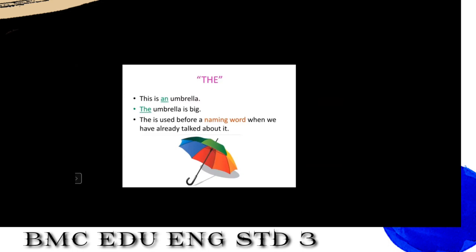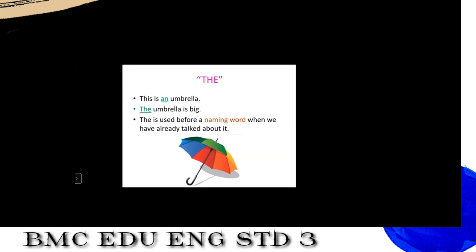Why do we use the? Because we are describing an umbrella. Yes, and umbrella is a naming word. It is a noun. When we describe some particular thing, while describing we use the.